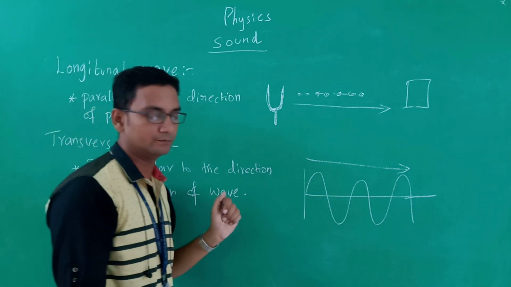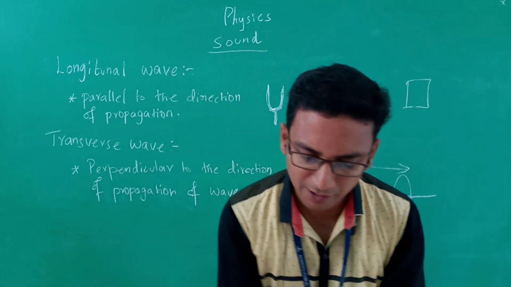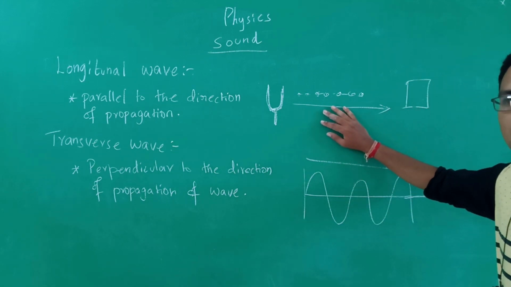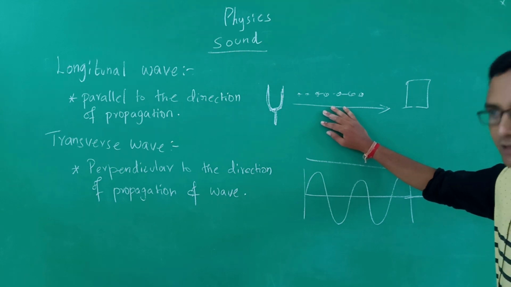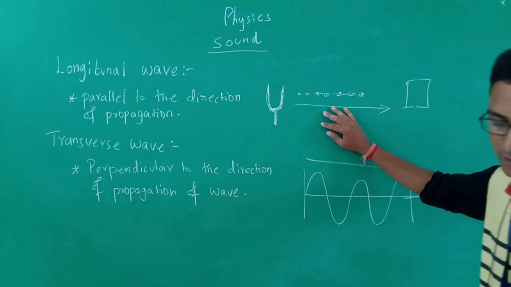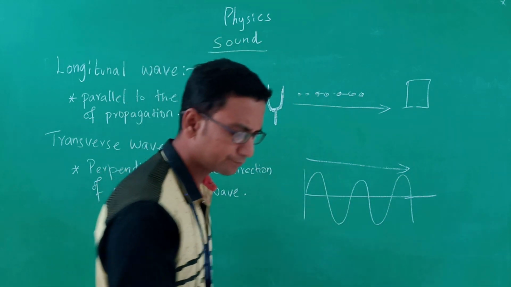and if it is moving parallel to the direction of propagation, we call them as the longitudinal wave. So keep in mind, longitudinal wave is the wave where the particles vibrating will move parallel to the direction of propagation, and transverse waves are the waves in which the particles will move perpendicular to the direction of propagation of the wave. So, these are something you have to keep in mind.